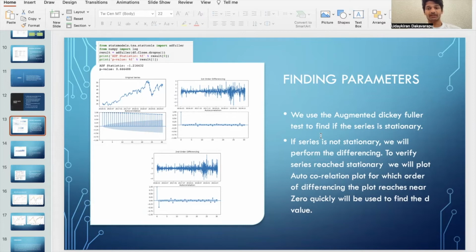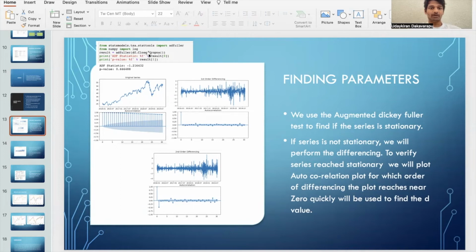To check whether the training data is stationary or not, we use a test known as the augmented Dickey-Fuller test. This test has an output variable P. If the P value is less than 0.05, then the series is stationary. If not, the series is not stationary.